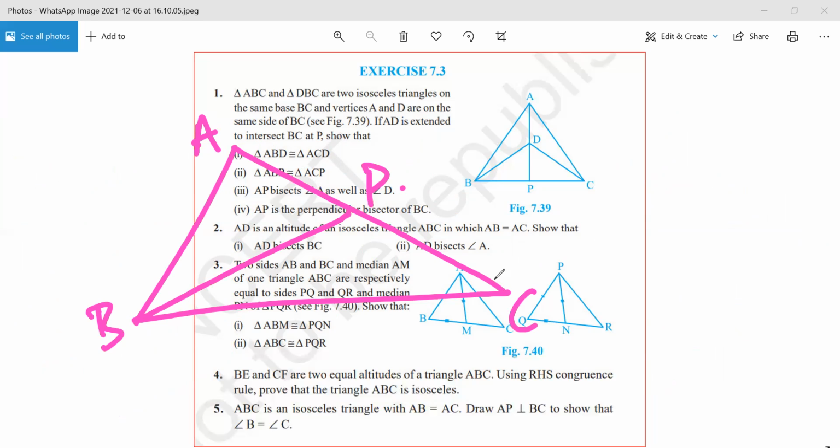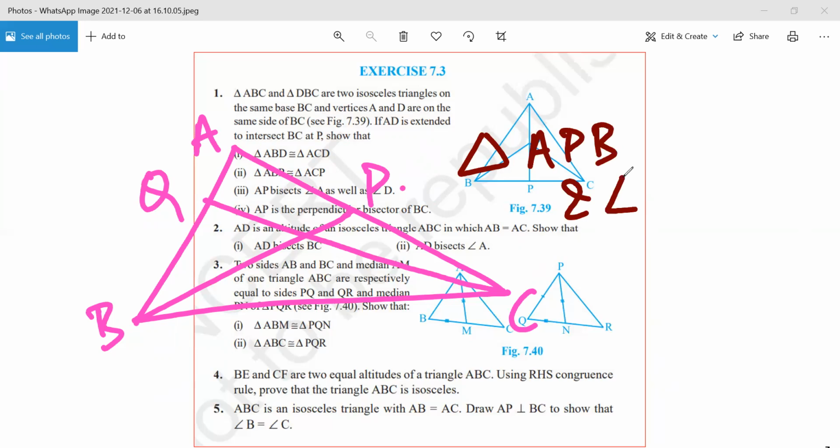There is a triangle like this, and they are saying prove that triangle APB and triangle QBC are congruent. Have you understood?